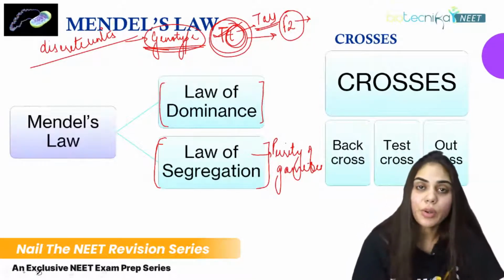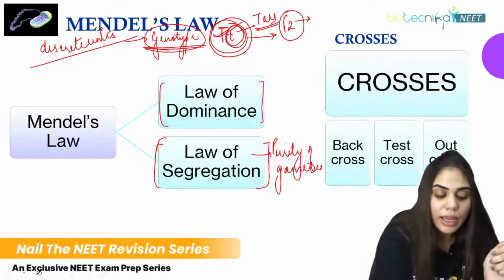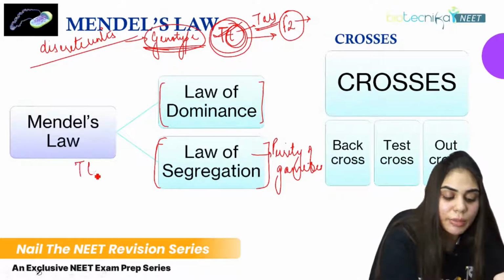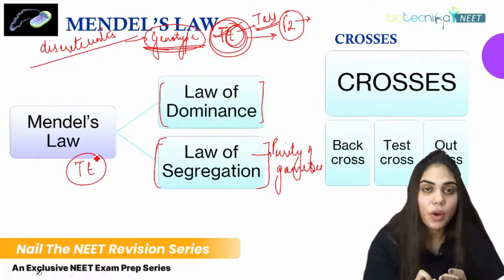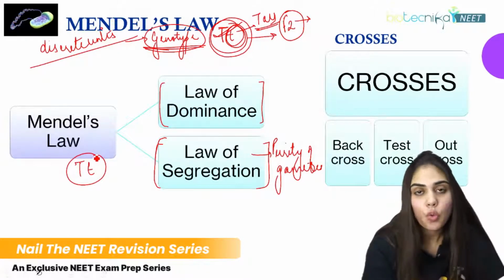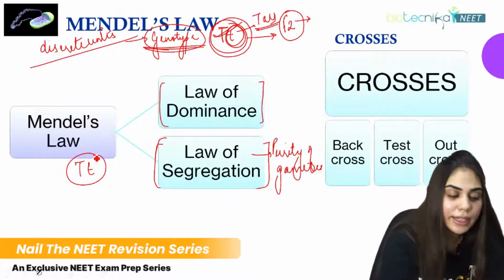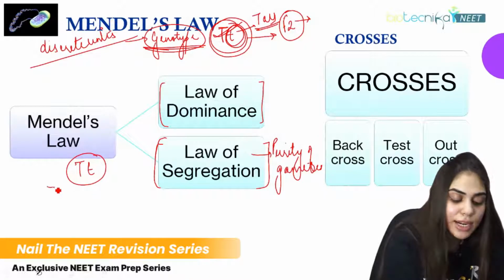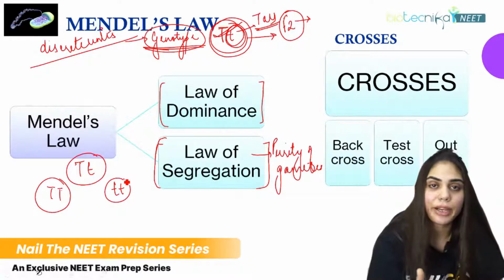So now coming to crosses, what are the different types of crosses? If I consider the F1 generation, I am getting capital T and small t. We have 3 types of crosses: back cross, test cross, and out cross. In Mendel's experiment, we start with capital T as one parent population and small t as another parent population.